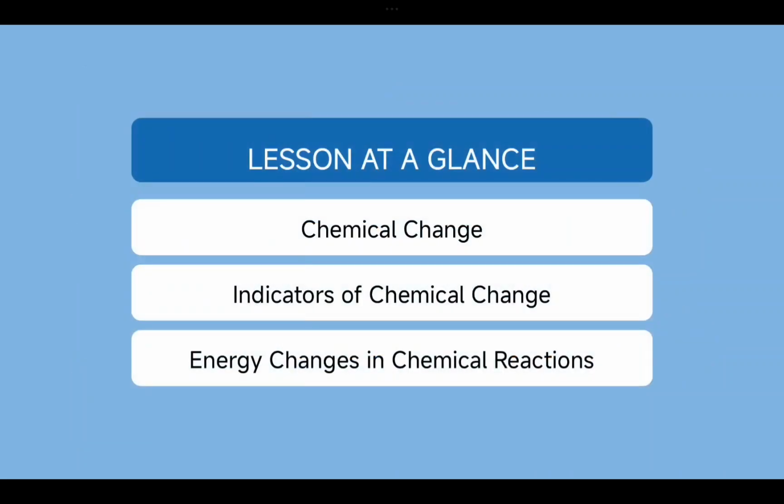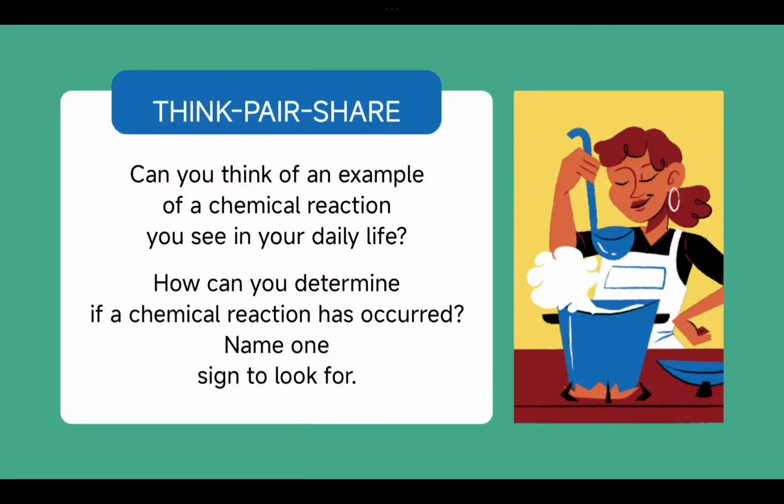First of all, the lesson at a glance. If we want to talk about today's class, that is: what is a chemical change? What kind of indicators are there? Now don't ask me what an indicator is, I'll just tell you. Indicators are the points that indicate what kind of reaction takes place. And the third point we are going to study today is energy changes in chemical reactions. I hope you get some idea of what we are going to do today. So buckle up your seats and be present here mentally and physically. Let's deep dive into the topic.